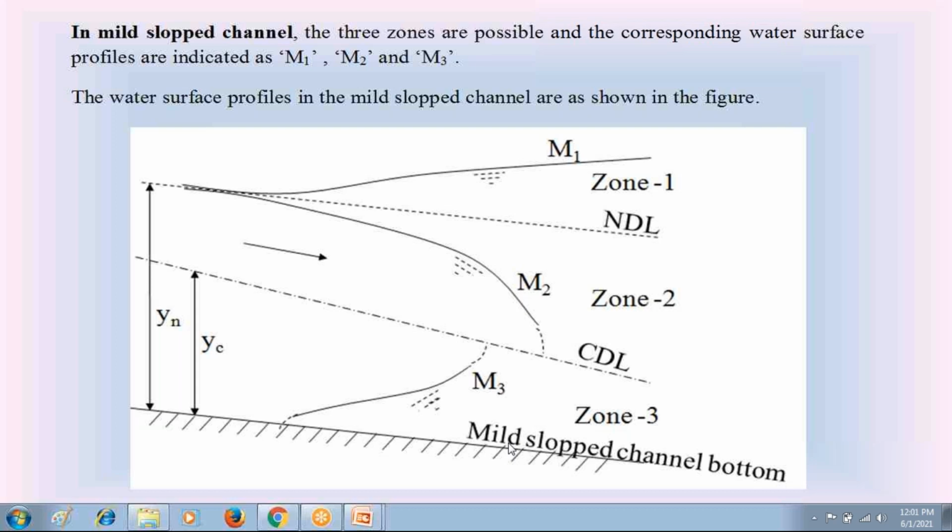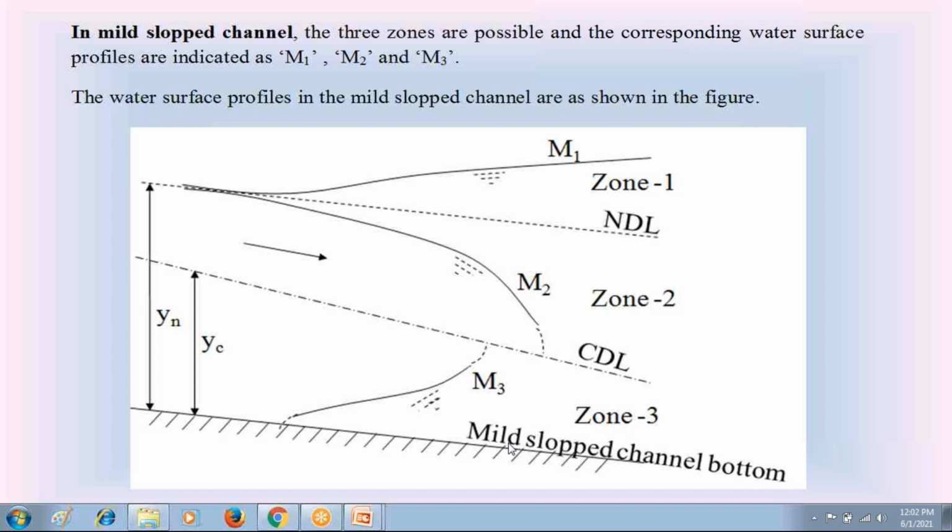Now anyone tell me, in the steep slope, how many curves do we have? We know that in the steep slope, the water surface profile is indicated as S curve. How many S curves are there in the steep slope? What is the condition of steep slope?